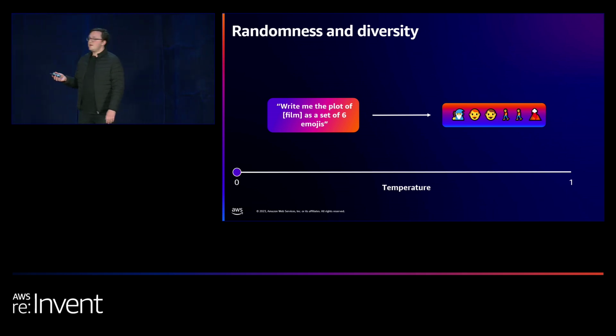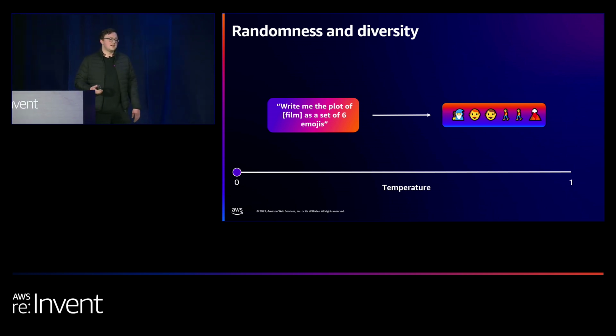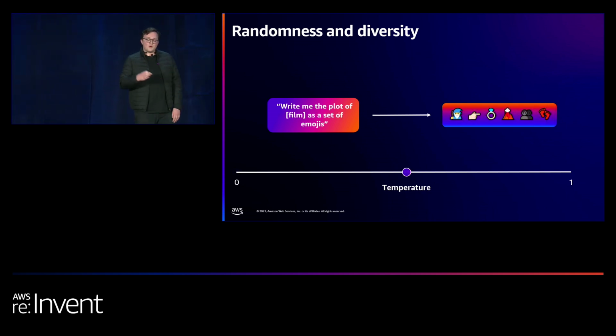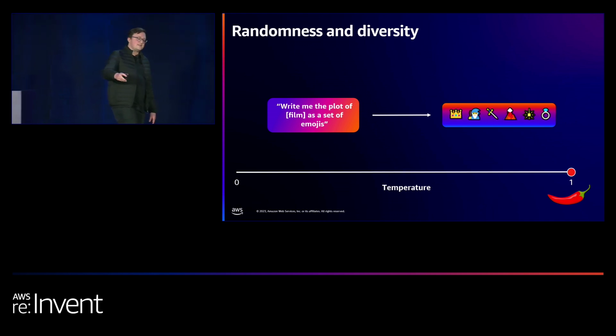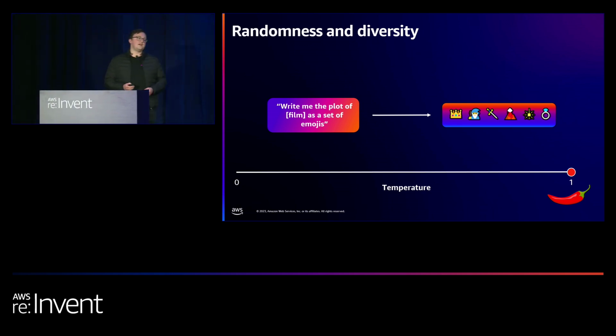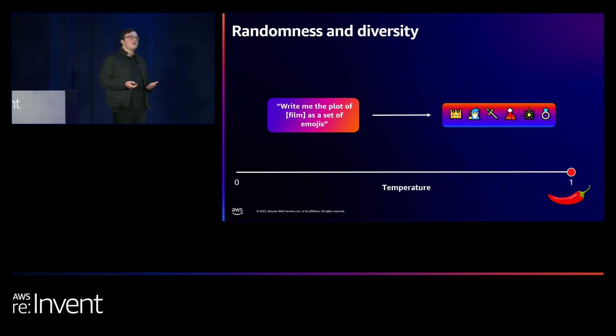In terms of temperature, we can see an example here. So we said, give us the film as a set of 6 emojis. Again, this is Lord of the Rings. We can see a wizard told 2 people to walk to a mountain. Very low temperature. And again, these are real examples. I didn't make these. We ran the temperature up sort of midway. The wizard is telling them to take a ring to a mountain, and then 2 people are walking home. And then we get really high temperature, and we have a concept of a king that the wizard then fights, and there's a sword, there's an explosion or a star, and a ring. And we set the temperature at about 80% in the actual example that we've shown already. We can see how temperature, in this really trivial example, starts to change things.